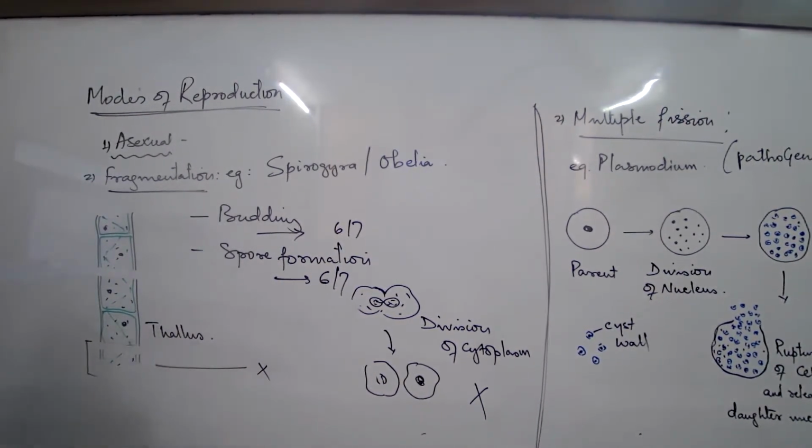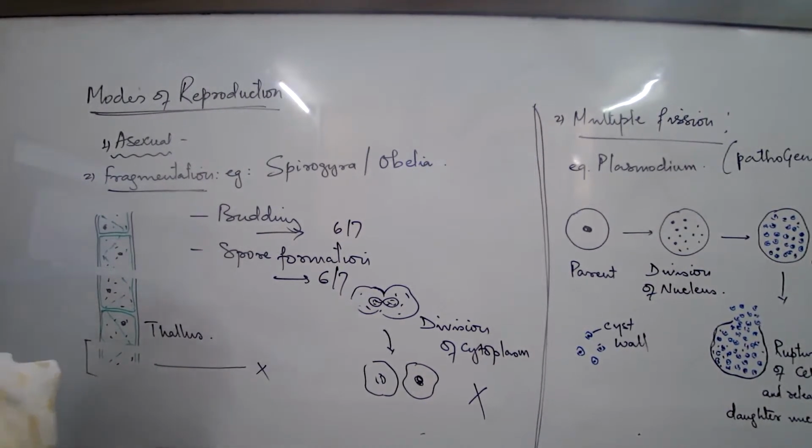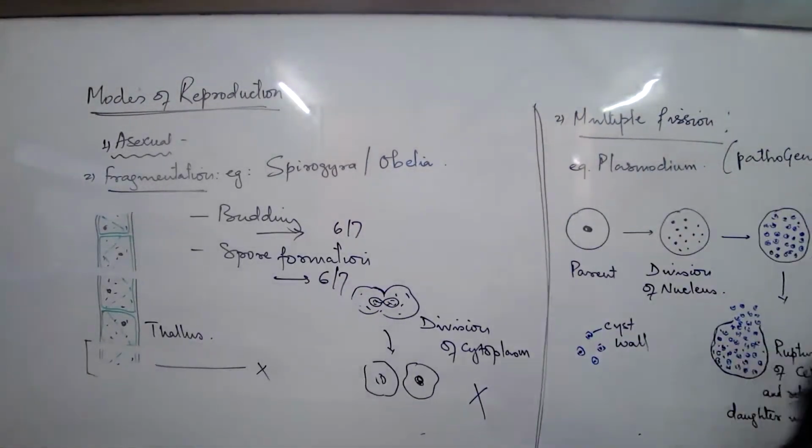The thallus is called the parent body, or the divided parent body. The divided parts are the fragments. Okay? Thank you.